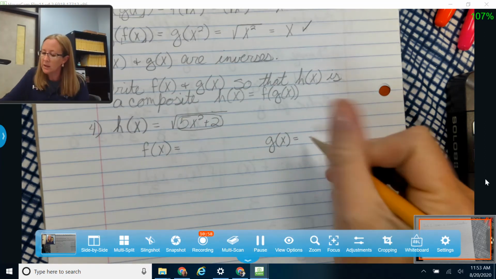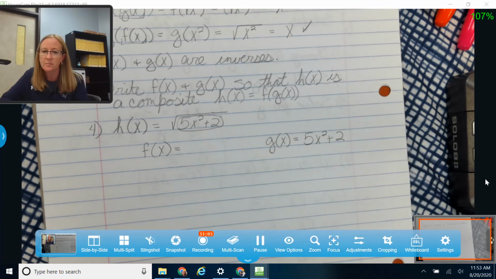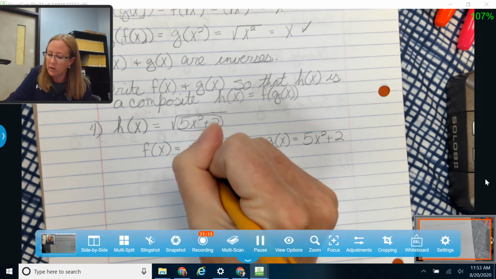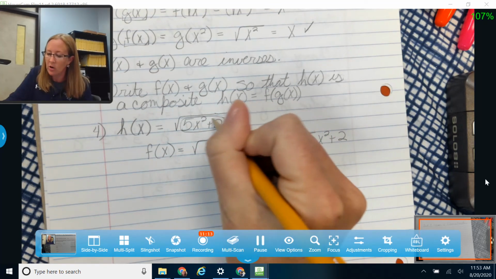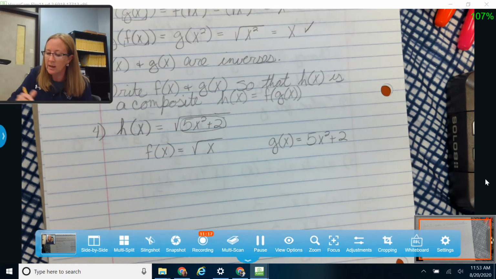So I'm going to let g of x be 5x squared plus 2. Now I'm going to take that out, and I'm going to replace it just with x. Okay, so I've still got my square root. I'm going to take all of this out, and I'm going to replace it just with x.